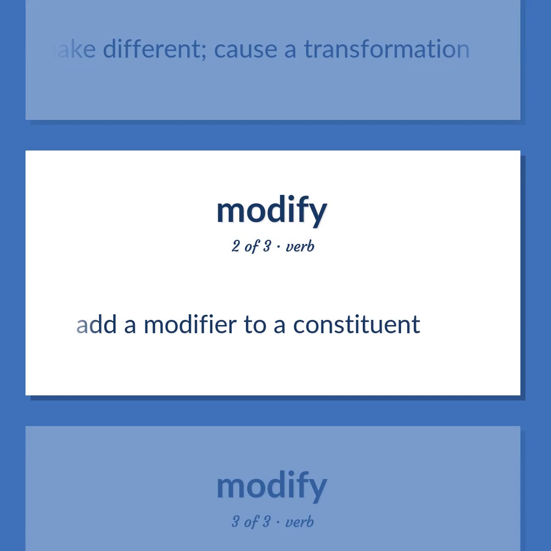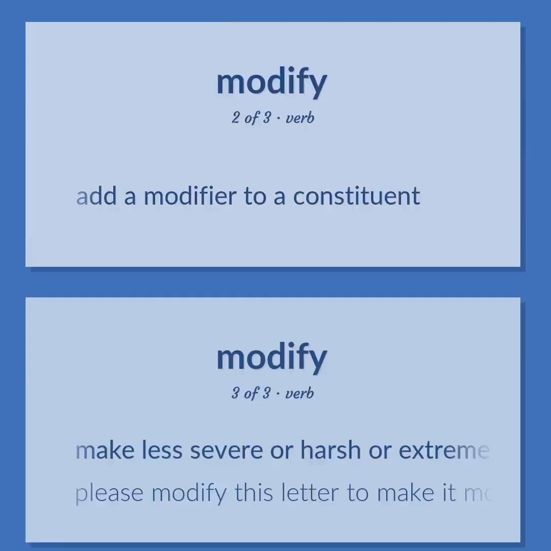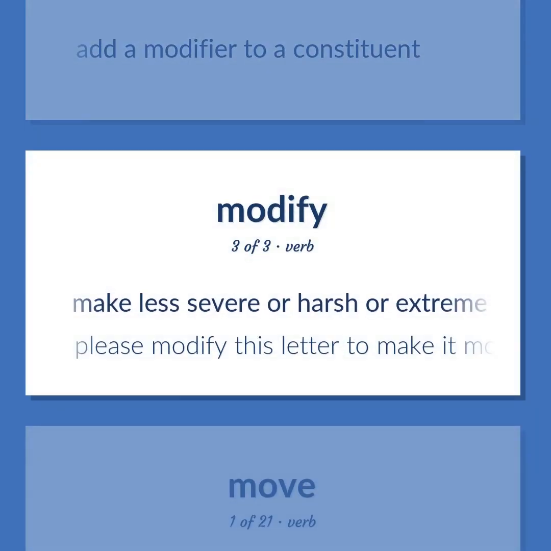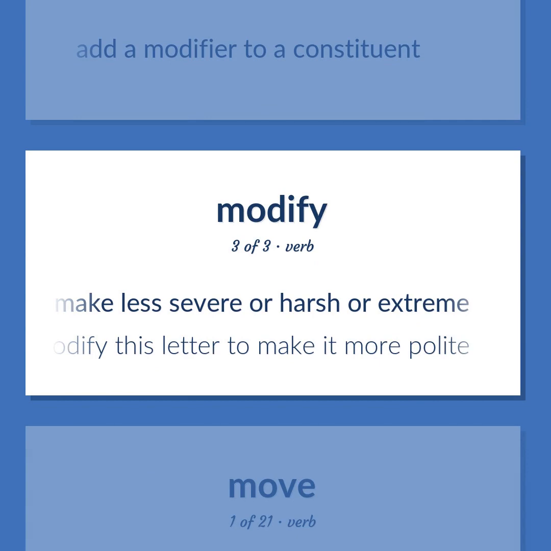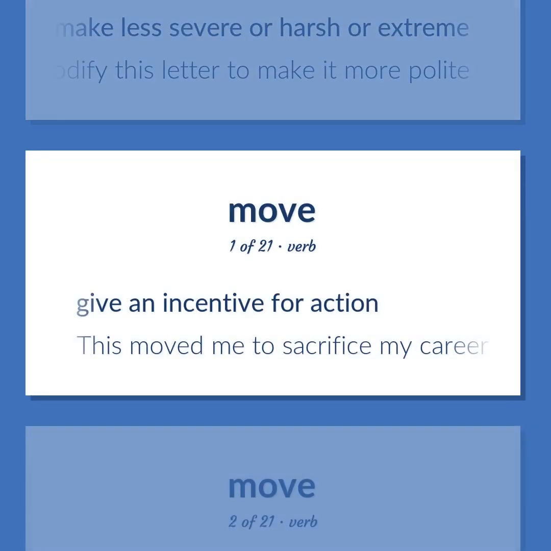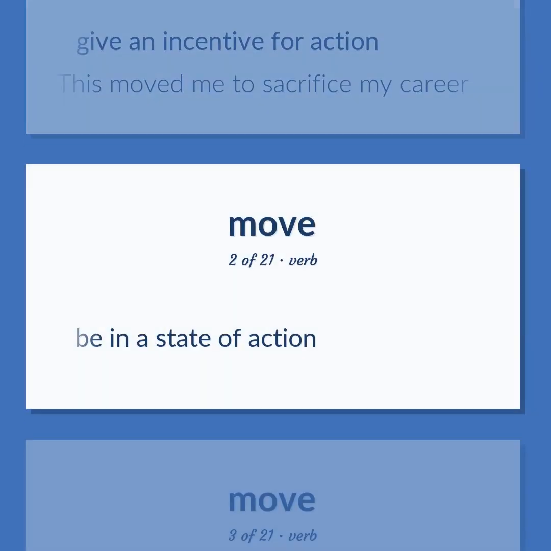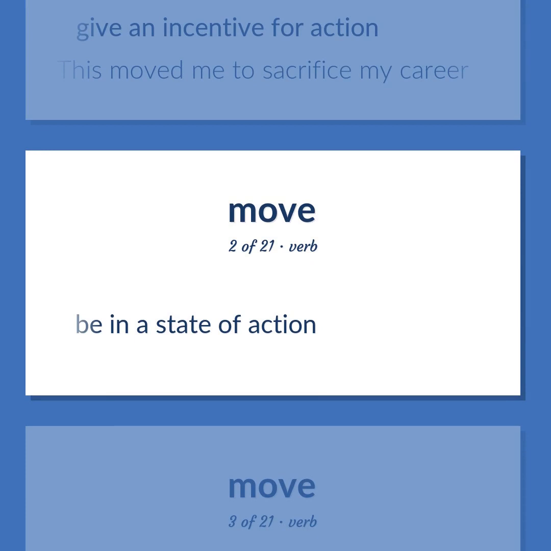Add a modifier to a constituent. Make less severe or harsh or extreme. Please modify this letter to make it more polite. Give an incentive for action. This moved me to sacrifice my career. Be in a state of action.